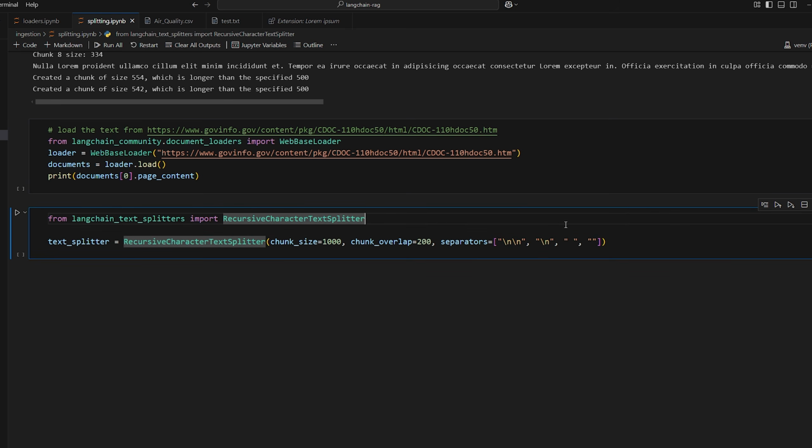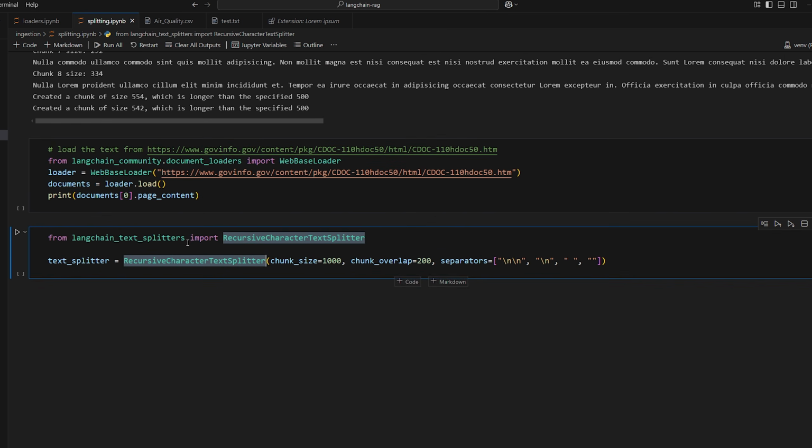But as you can see here, now we have multiple separators, and it's called recursive because of the way that it works. It's going to go through our document, and it's first going to separate based on the double new line here. And then if there are any chunks that are not below our size of 1,000, it'll then go to the next separator, which is just a single new line, and break it up based on that. And then if it still can't bring it down to below 1,000, it'll go to our space, and then finally by character. So the effect of going through all the splitter characters and splitting the text until they're in small enough chunks is that it keeps all of the paragraphs together, and then the sentences, and then the words, as long as possible. It's not going to immediately split down to a word or whatever.